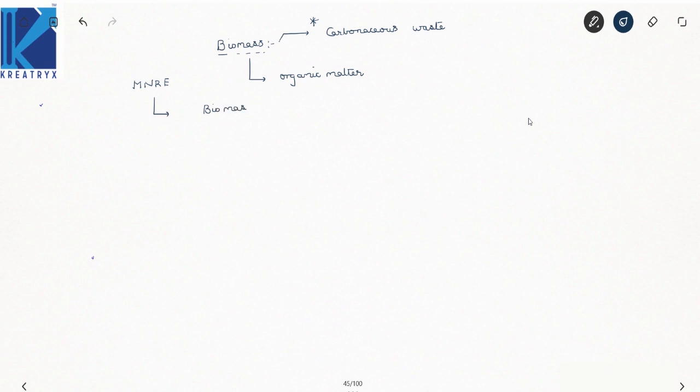I'll write down the program name. Now this is the program launched by the Government of India.